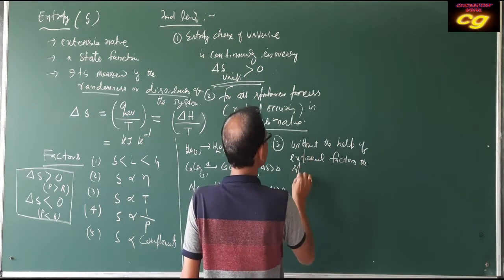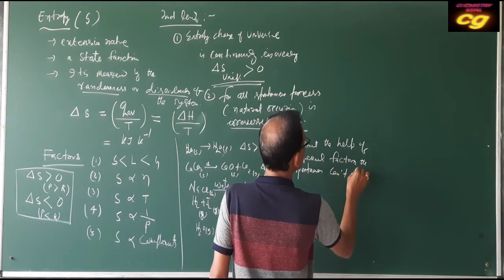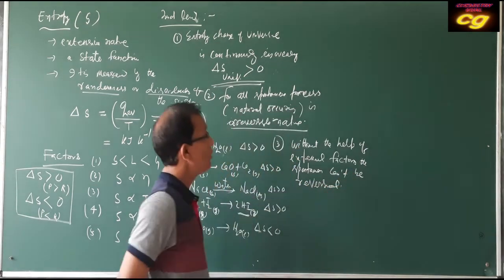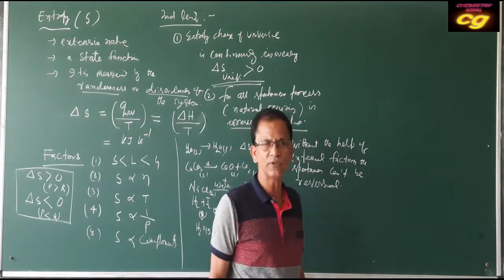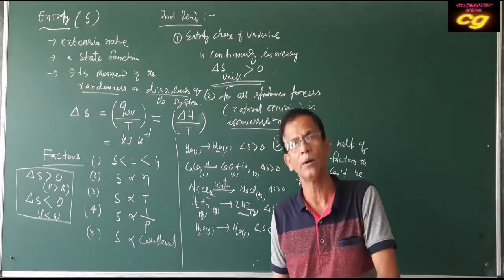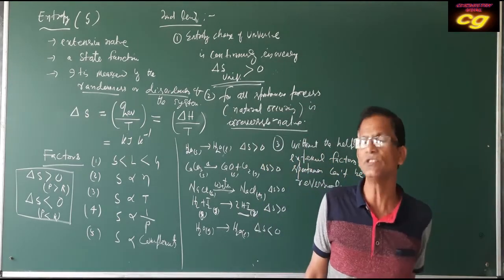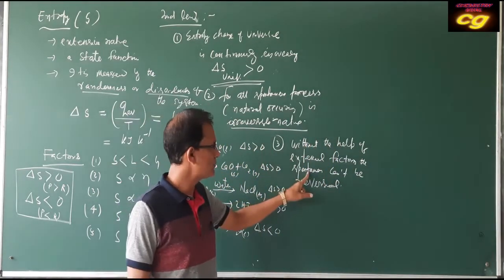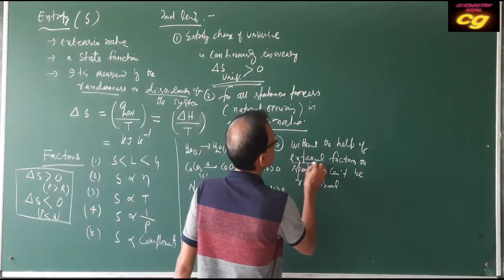The spontaneous process cannot be reversed without the help of external factors. That means water always flows from a higher level to a lower level. It cannot naturally flow from a lower level to a higher level. It is not possible. That's why a spontaneous, natural process can be reversed only with the help of external factors.